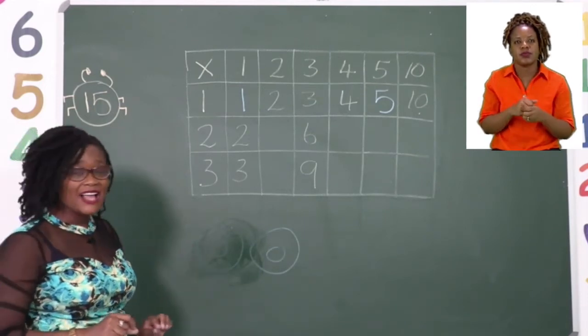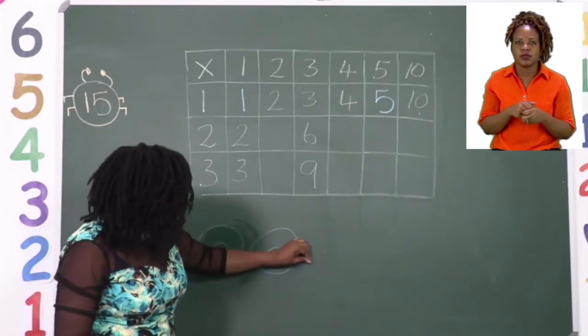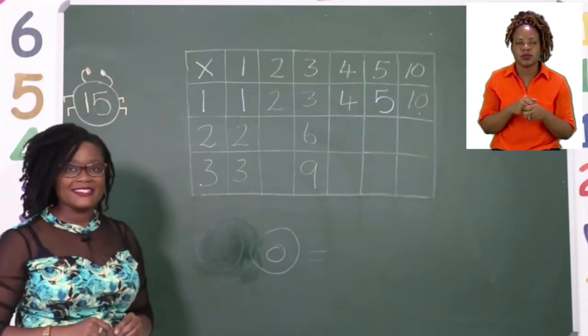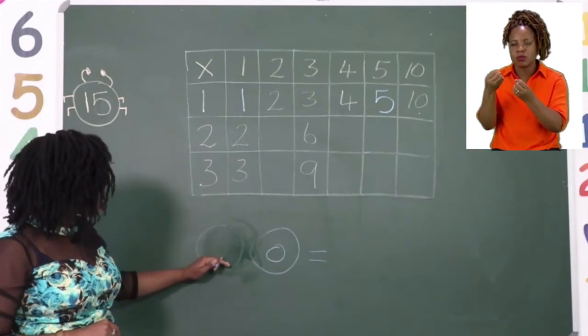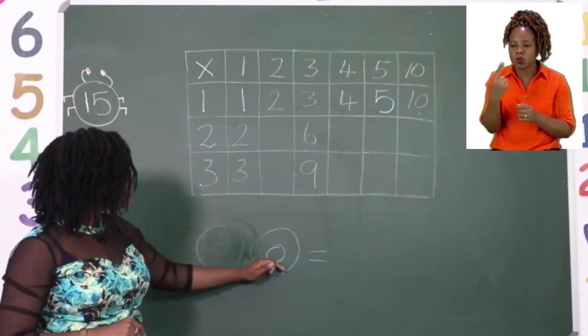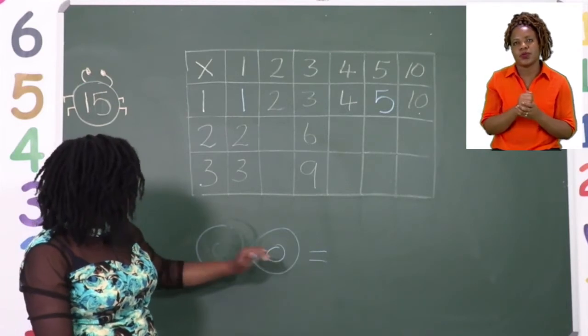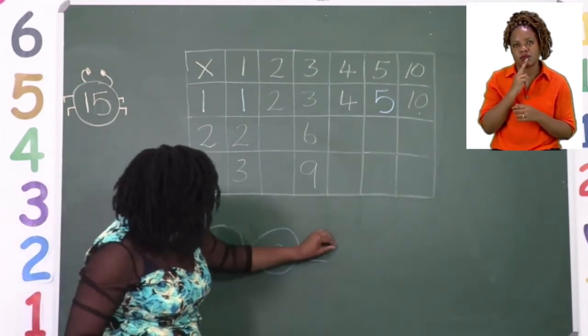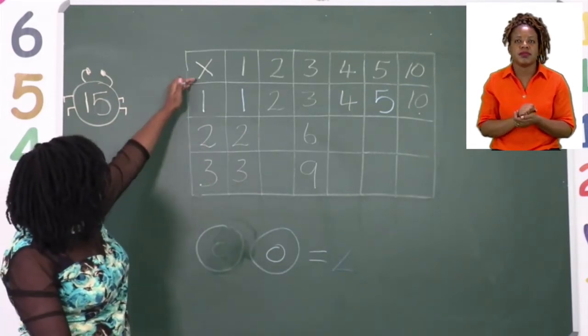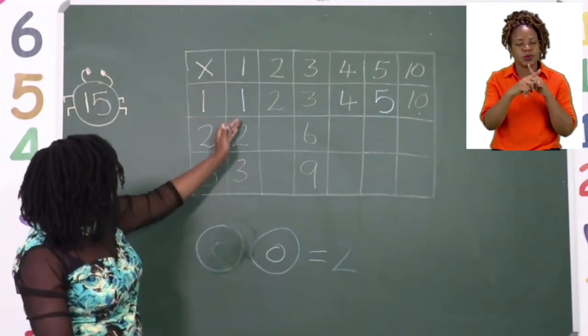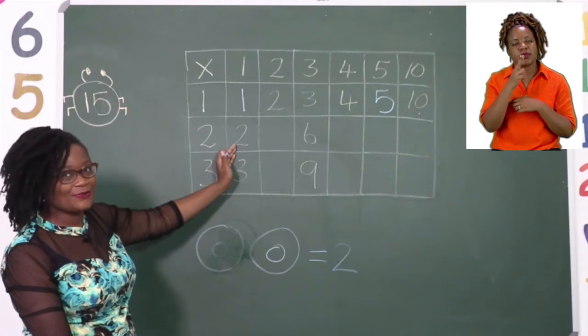We need to find out how many there are by counting what is in both sets and adding them together. So we say 1, 2. So our answer is 2, which is correct. So 2 sets of 1 equals 2.